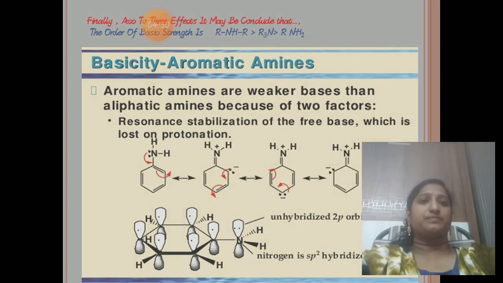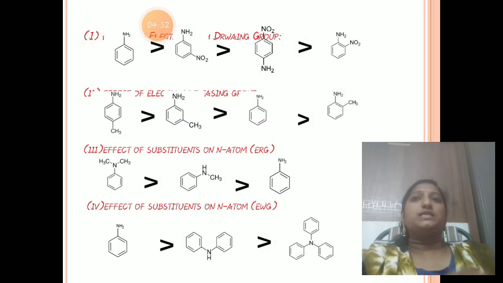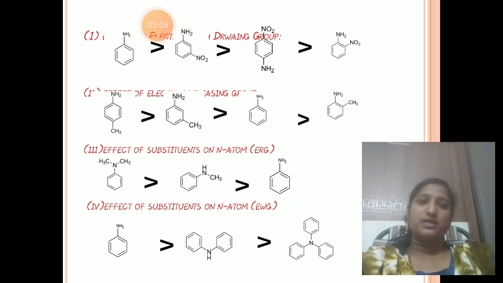So this is the effect of electron withdrawing groups. We can see aniline, meta-nitroaniline, para-nitroaniline, and ortho-nitroaniline. Which one is more basic? First of all, aniline is more basic, because the substituent is an electron withdrawing group.